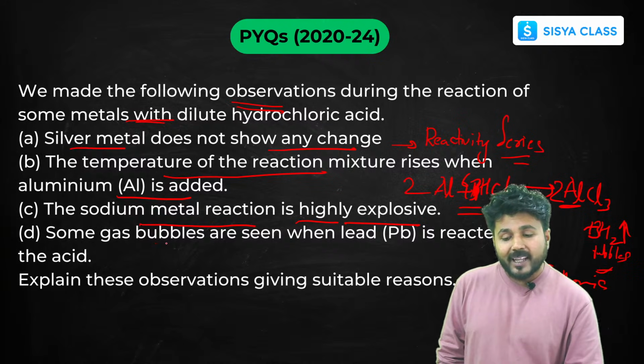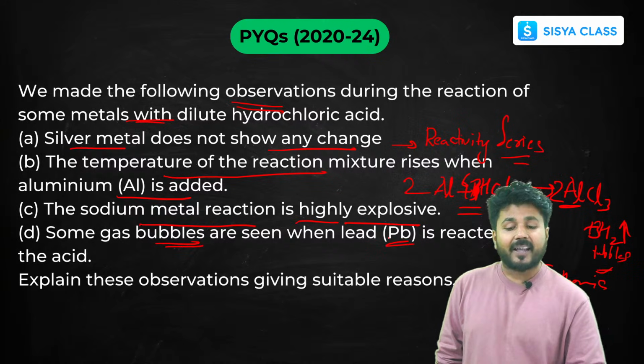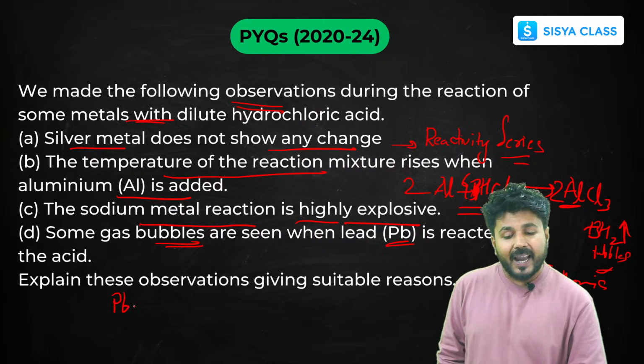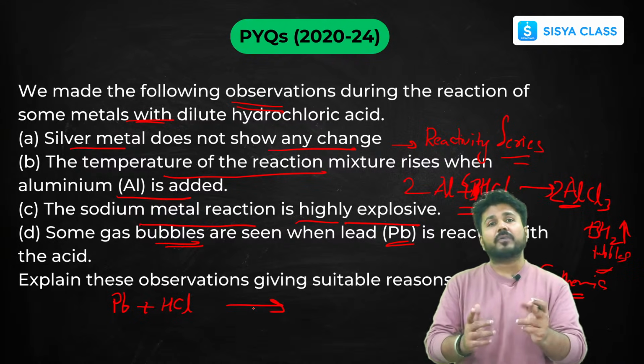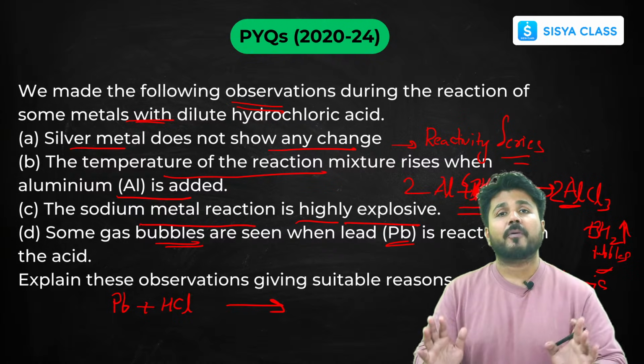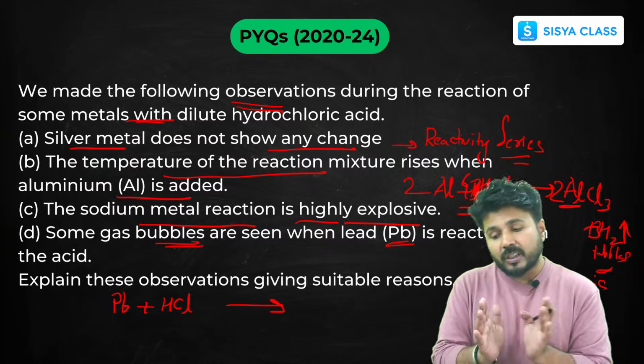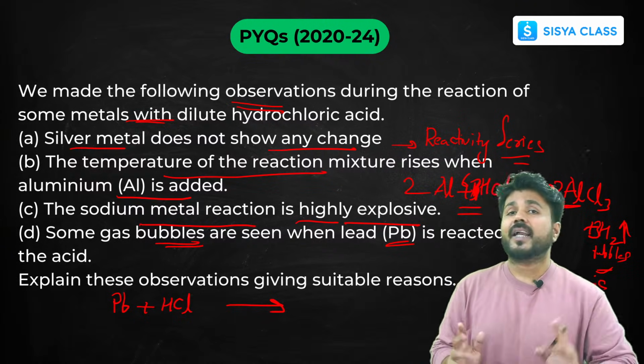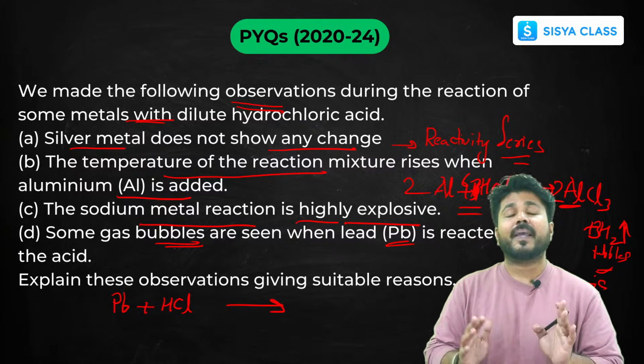Now some gas bubbles are seen when lead is reacted with the acid. So for example, if I react lead with hydrochloric acid, now coming back to the reactivity series once again. You have seen how many questions we have just solved only with the help of that reactivity series. So just after this class, go through the reactivity series once. Most of the questions you will be able to solve.